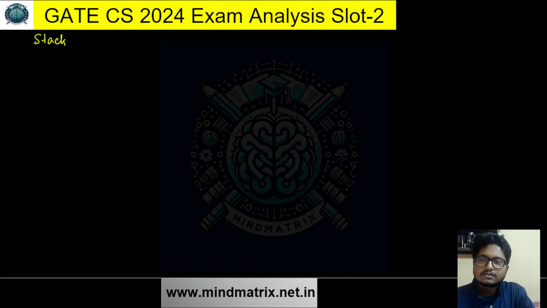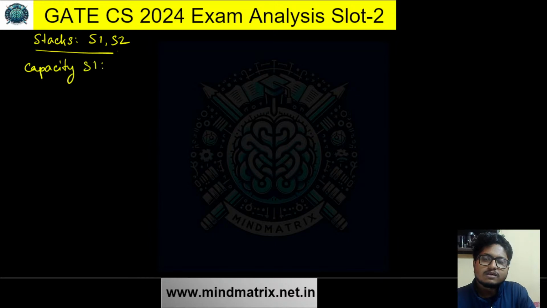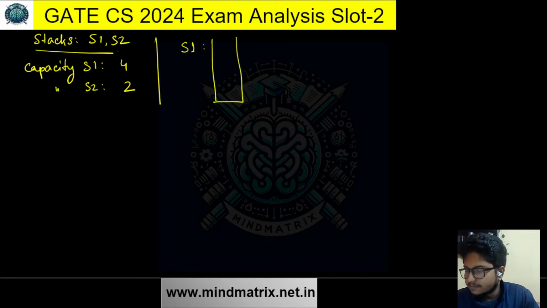It says that there are two stacks, S1 and S2. The capacity of S1 is 4, and of S2 is 2. Now S1 has some elements, which are 100, 200, 300, and 400.